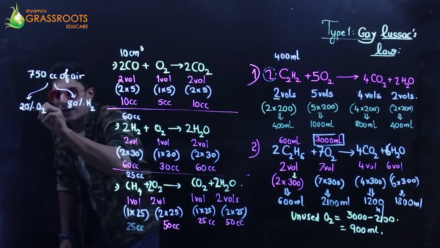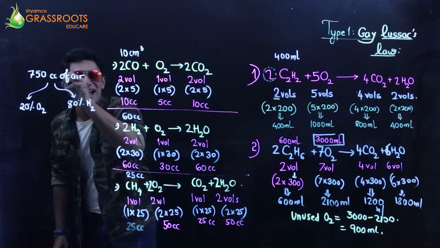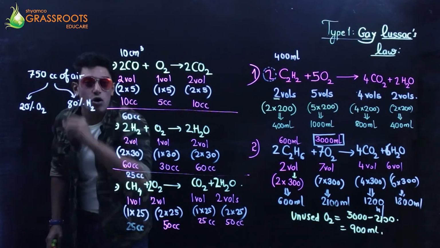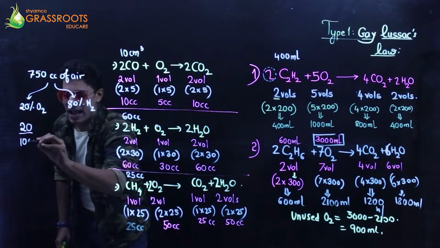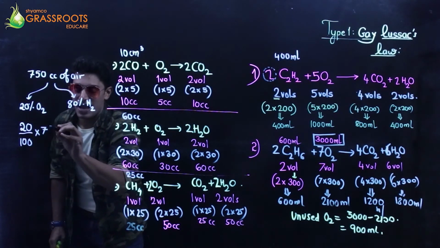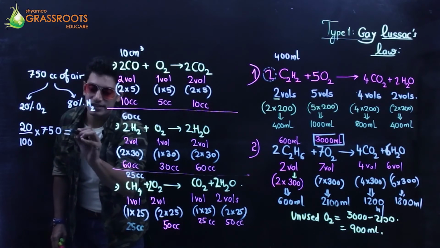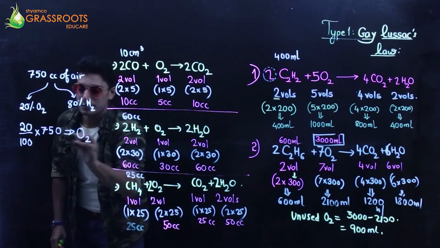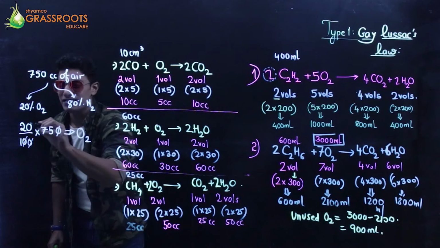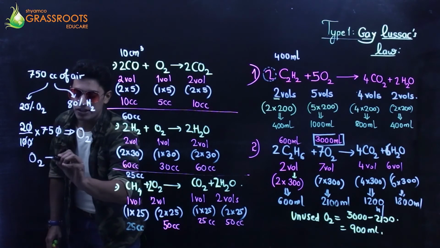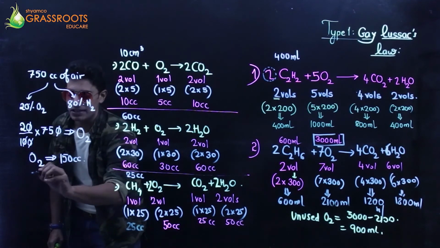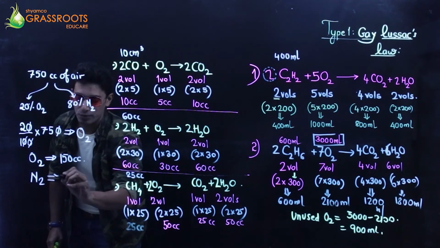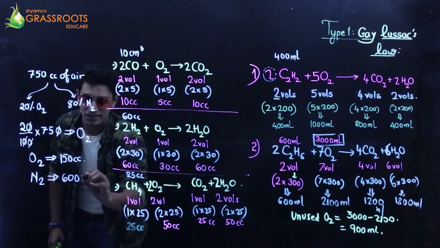So 20% of the air is oxygen. So oxygen with me in my hand is 150 centimeter cube. So nitrogen will obviously be 600 cc.